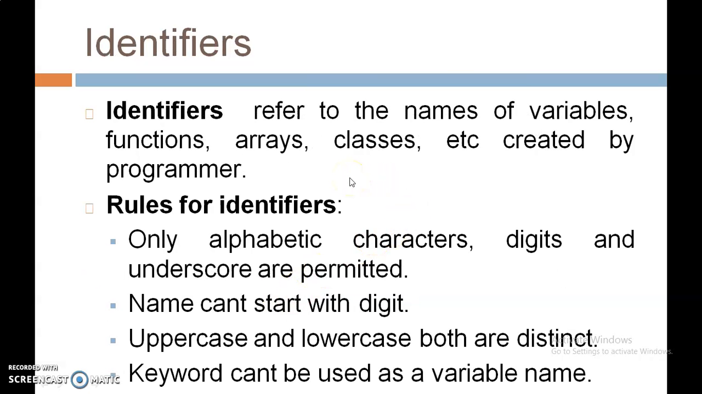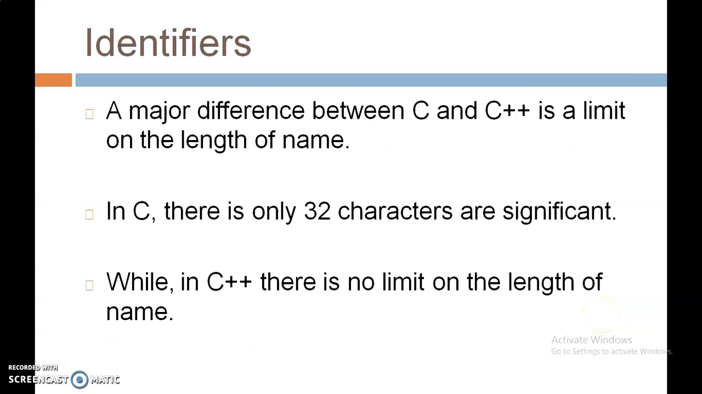Now, what are identifiers? Identifiers refer to the name of a variable, function, array, class, etc. that is created by a programmer. So, what are the rules to declare an identifier? The first one is only alphabetic characters, digits and underscores are permitted. The name cannot start with a digit. Uppercase and lowercase letters are distinct, that means it is case sensitive. And the last one is a keyword cannot be used as a variable name. The rules are the same as those of C language identifier rules.